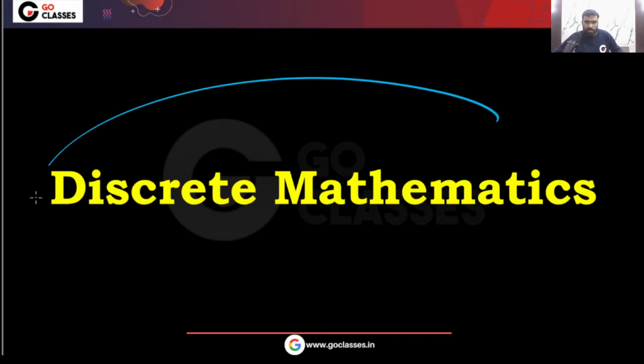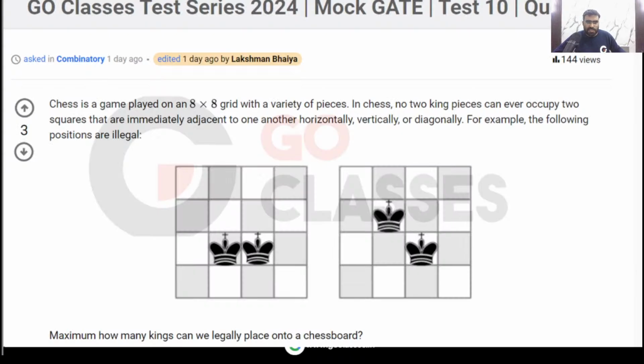Now we will solve discrete mathematics questions. Let's start with this question. This is a very simple question. Combinatorics question. We need to count how many kings you can put on a chessboard simultaneously. Maximum how many kings you can put on a chessboard. So let's solve this question.